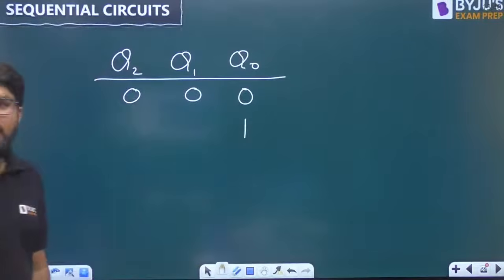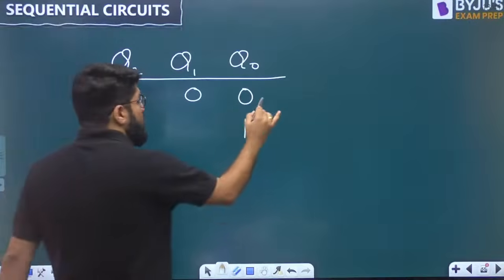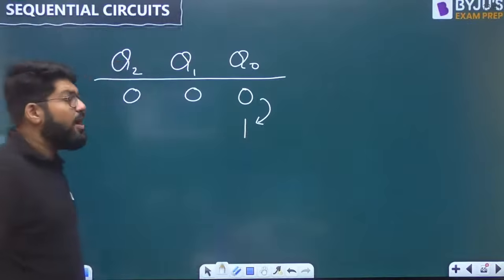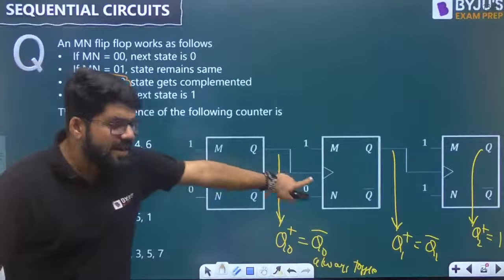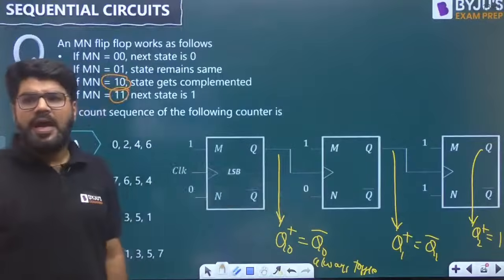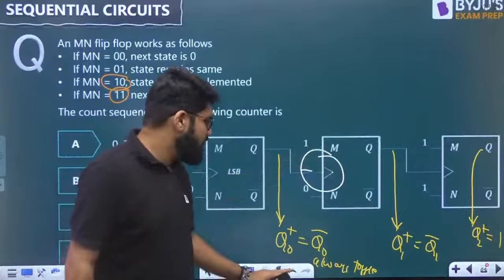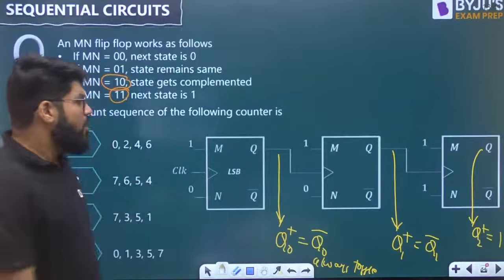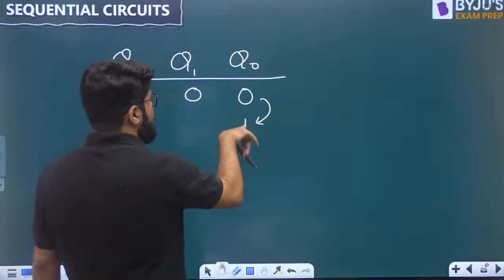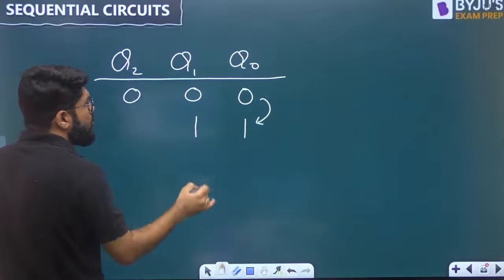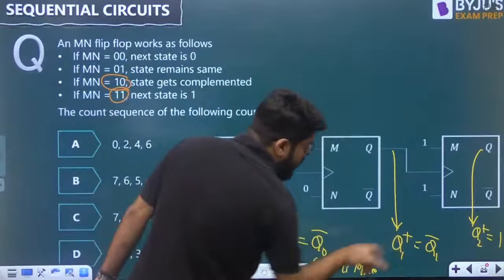Now this is toggled. Now listen to this. If Q0 toggles to give a positive edge, the same Q0 is acting as a clock for the next flip-flop, and the next flip-flop is also positive edge triggered. So you have to wait for the positive edge on Q0. And yes, a positive edge on Q0 comes. So Q1 will also toggle. Q1 is also ready to be toggled.